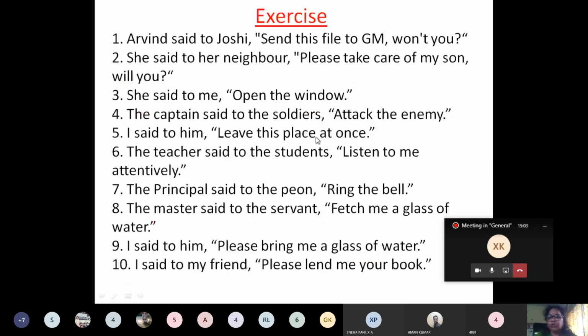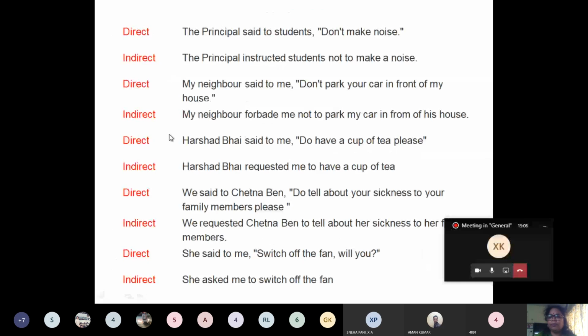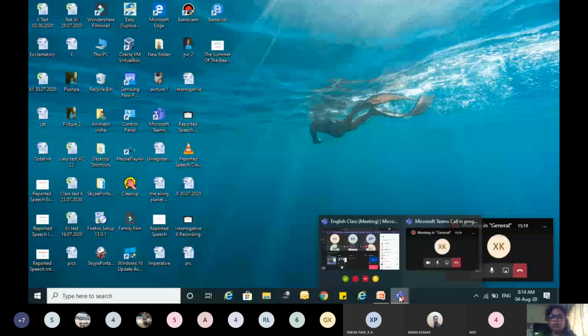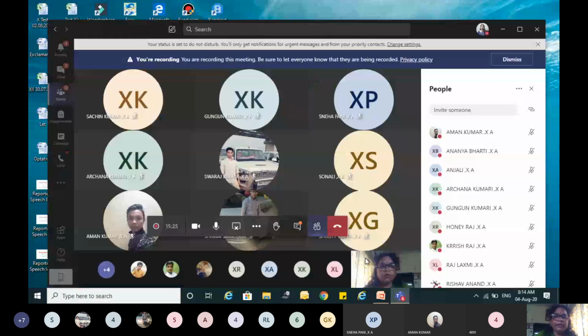So in reported speech, in the third part, what we saw was the imperative sentence and changing it into indirect speech. There are two words I'll tell you. One is "forbade".